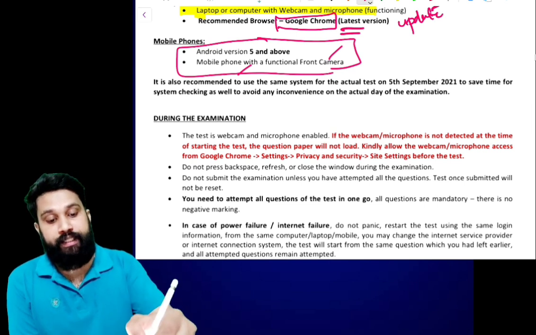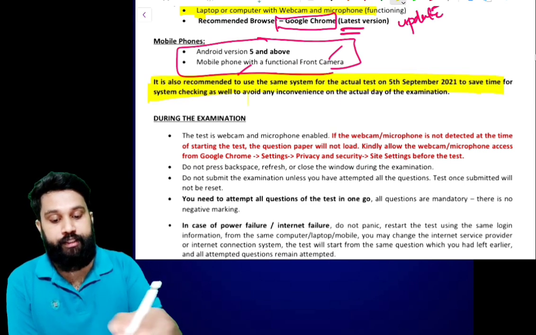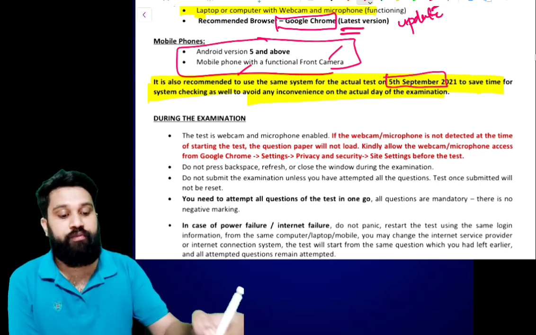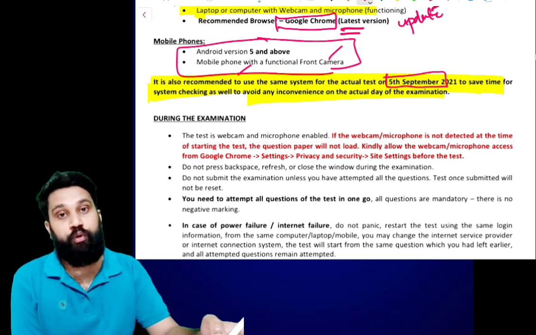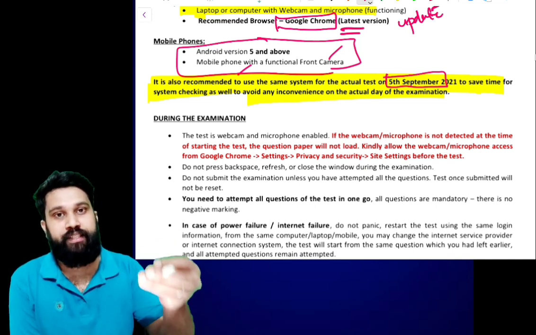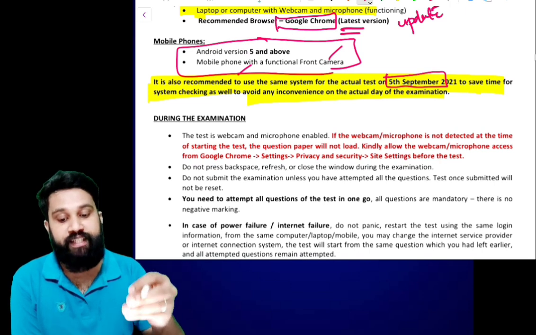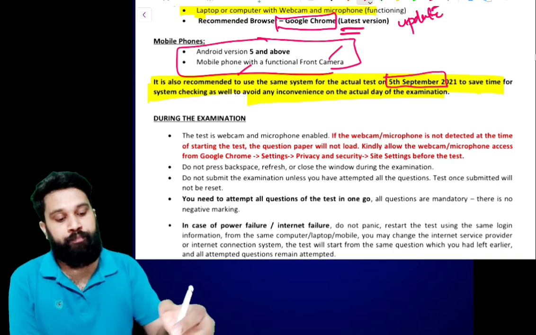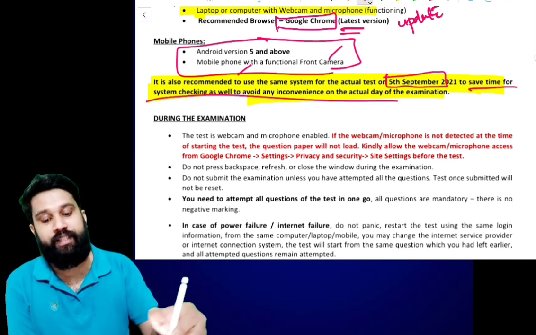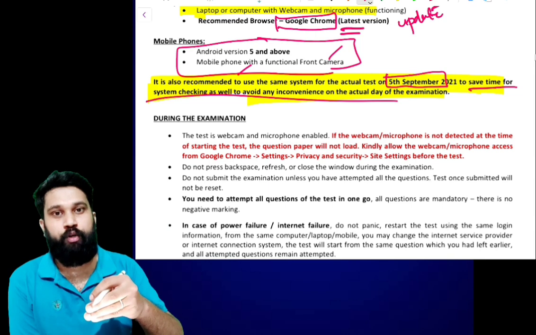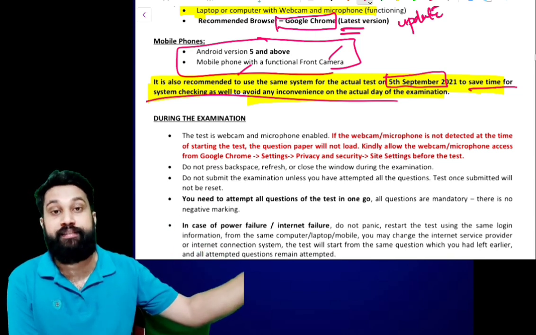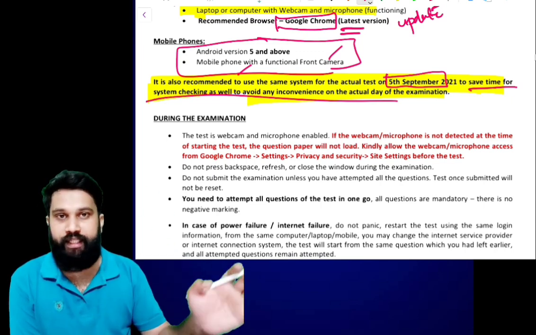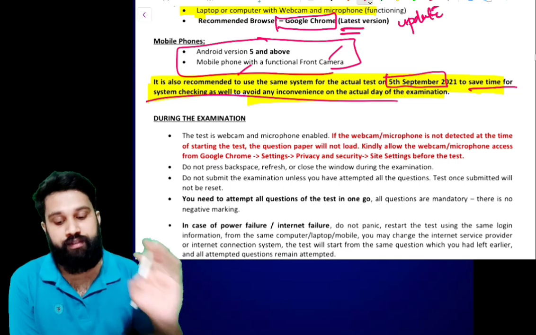This is very important: it is also recommended to use the same system for the actual test. The main examination will be held on 5th September. So if you write the model examination from your mobile phone or laptop, please ensure the same system is used for the actual test also, because it will save time on system checking. If you use one system in the model examination and another for the main examination, you have to repeat all these processes, system checking, etc. So please use the same system.